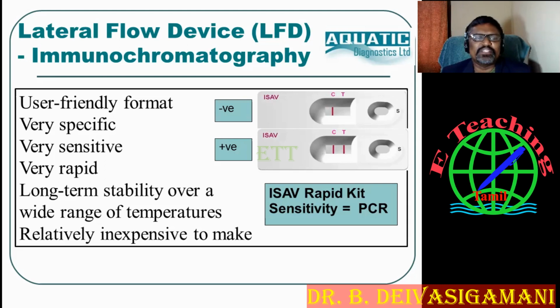It is very specific and very sensitive for immunochromatography. You are going to use these techniques. They have long-term stability over wide ranges of temperatures and are relatively inexpensive to make. So you should use these techniques. You can quickly detect and diagnose the disease.